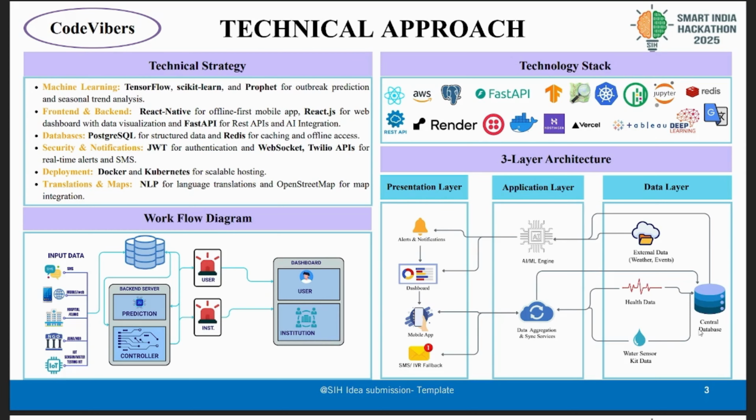Security is handled by JWT authentication, and notifications are handled via WebSockets and APIs for real-time SMS alerts. For deployment, we are using Docker and Kubernetes for scalable hosting. For the maps, we are using OpenStreetMap integration and the translation is handled by our custom-built NLP model.